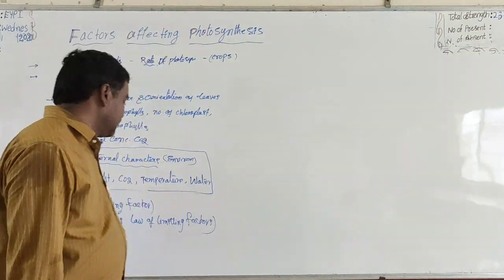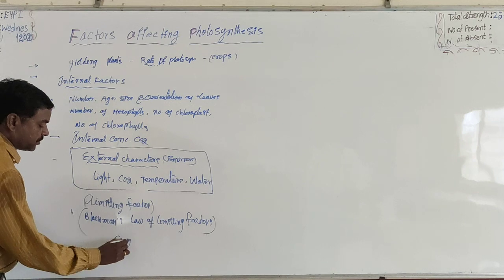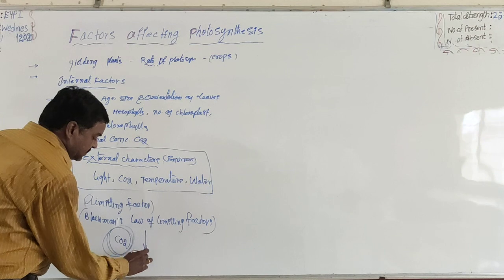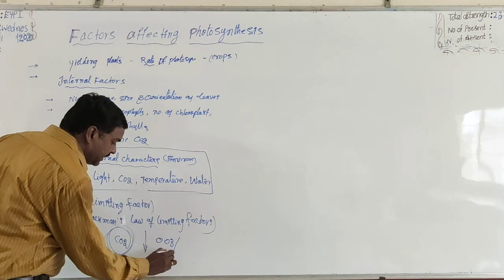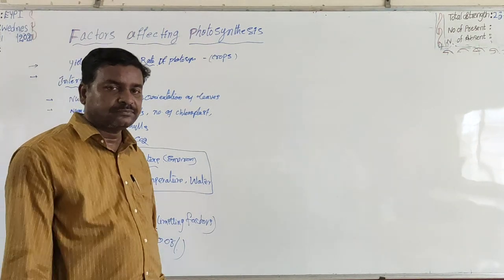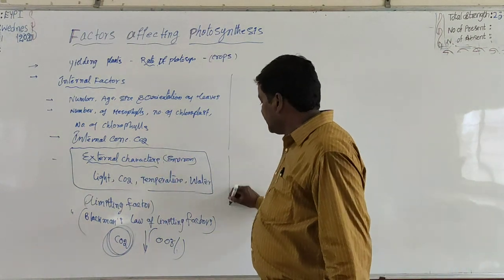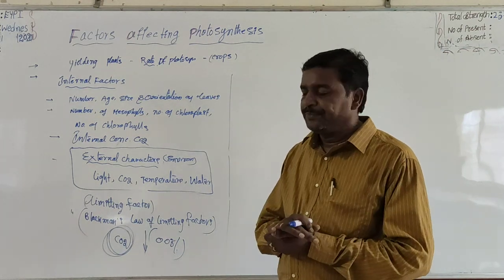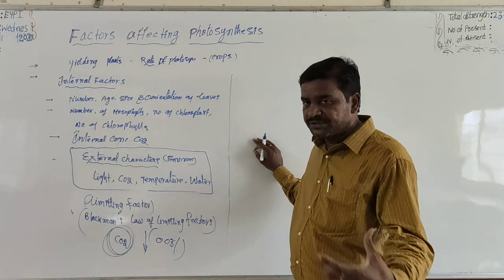What is the limiting factor in the photosynthetic process? The limiting factor in photosynthesis is CO2, because its concentration is in a minimal value in the atmosphere, that is 0.03%. So this is considered as the limiting factor. Very, very important. Photosynthesis is influenced by internal and external factors. External factors are light, CO2 concentration, temperature and availability of soil water.